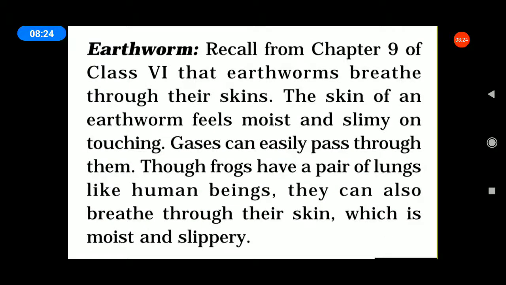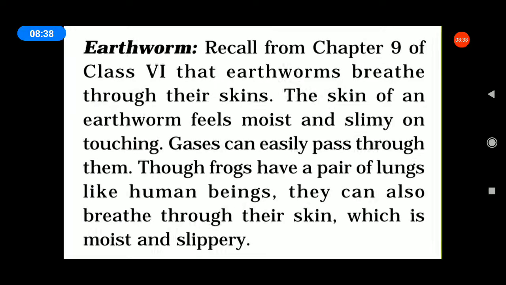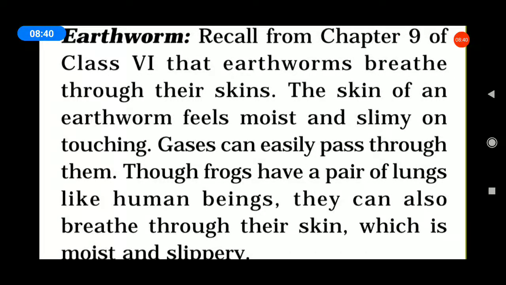Earthworm. Listen, we already learned this in 6th standard. Earthworms breathe through their skin. Underline the word, students. For one mark: earthworms breathe through their skins.